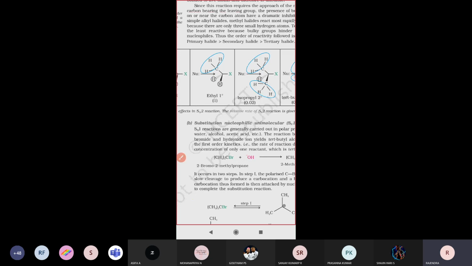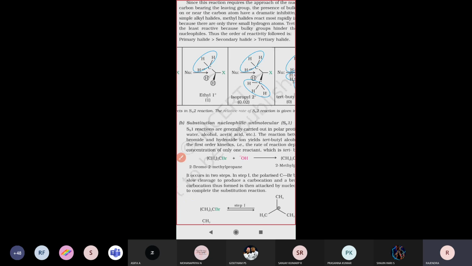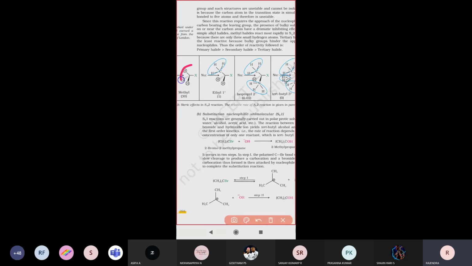Just see the diagram once here. I already told you just now. For example, if you take a methyl halide, are any bulky groups attached or not? There is no bulky group present. That means there is no steric hindrance in this methyl halide, because all are single hydrogen atoms only. So the nucleophile attacks this carbon atom very fast.